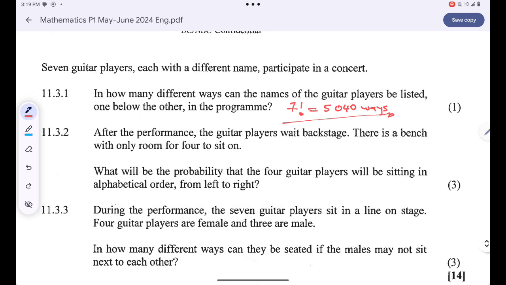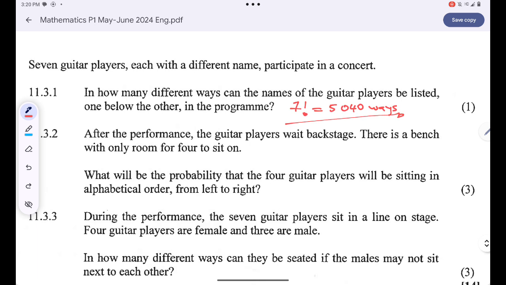Okay, since I only have a bench that can accommodate only four players, it simply means that my sample space will be 7 multiplied by 6 multiplied by 5 multiplied by 4. Why am I saying that? Because I only have a bench that can only accommodate 4 people.